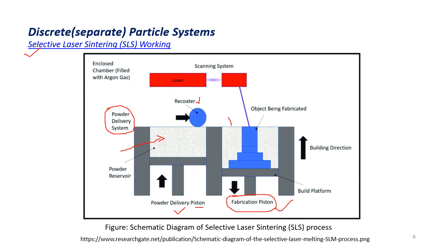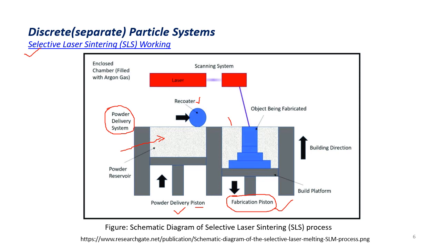Using a roller mechanism, the roller pushes the extra material from the powder delivery system into the build system, and excess material is rolled back and deposited back into the powder delivery system.